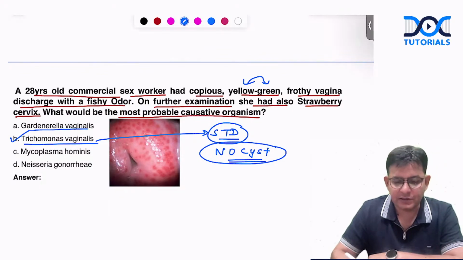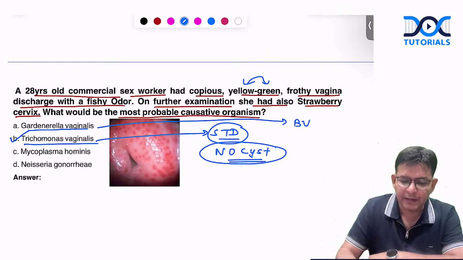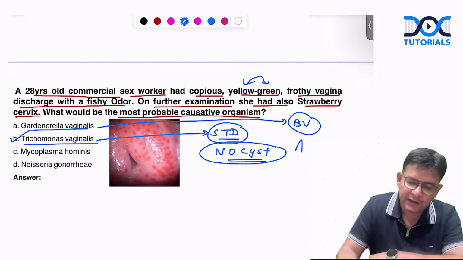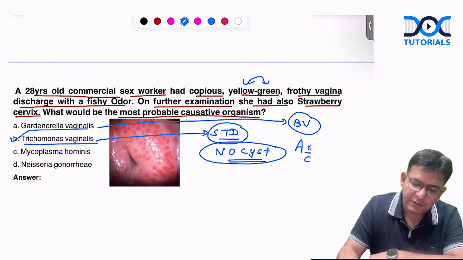Gardnerella vaginalis is obviously the main causal agent of bacterial vaginosis. And which criteria? Amsel's criteria is there for this. And the question which came for the NEET PG is, this criteria is used for what?